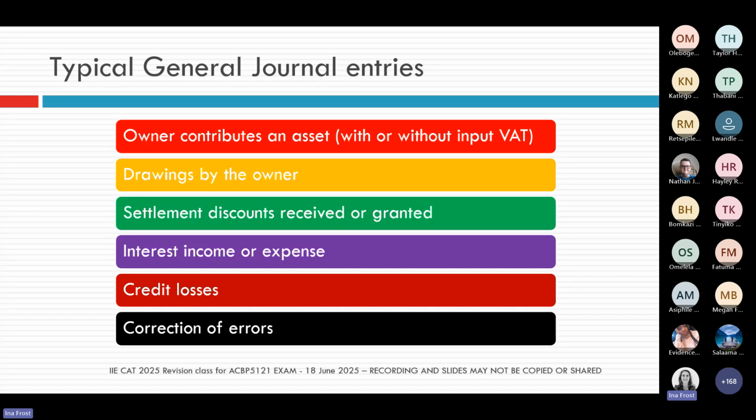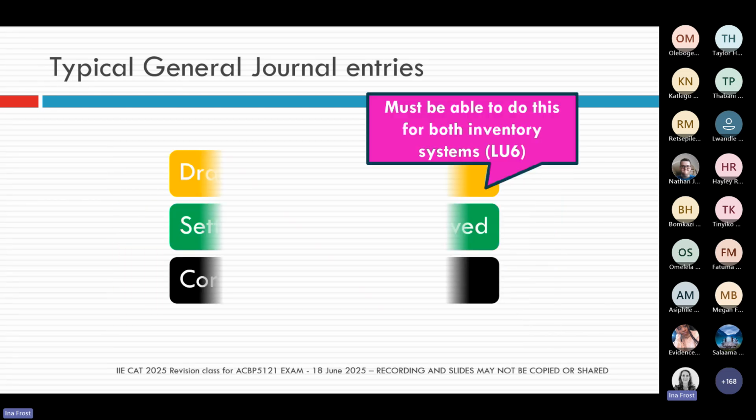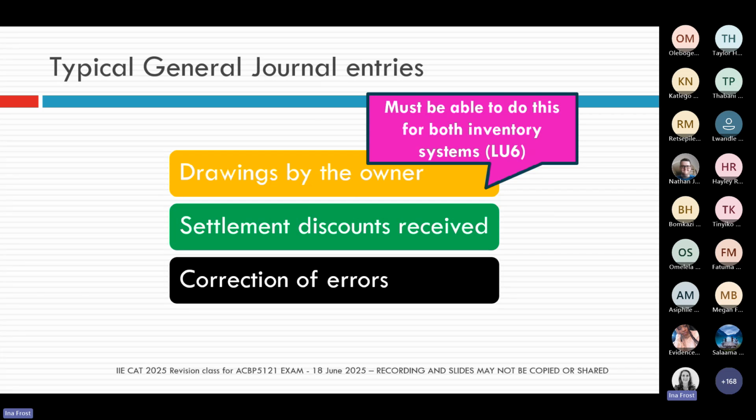And if you understand what these transactions look like in the general journal, then you can do most of the general journal type questions in assessments. So again, just later circle back to this slide. I'm just going to go through it pretty quickly because I'm worried about our time. Just later go through these entries and just make sure you can do the general journal entries for them.